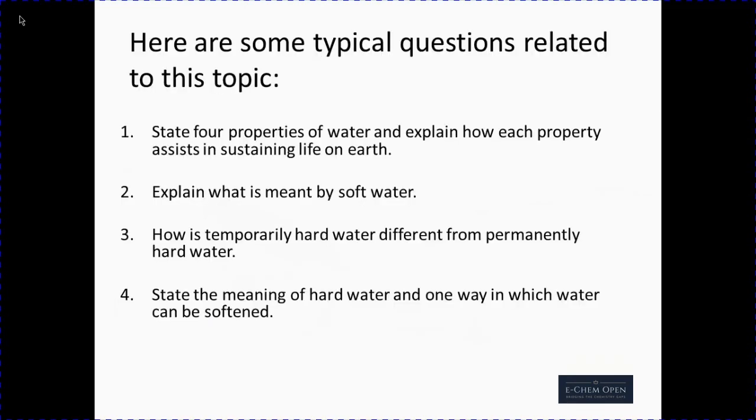Here are some typical questions related to this topic. Number 1. State 4 properties of water and explain how each property assists in sustaining life on Earth. Number 2. Explain what is meant by soft water. Number 3. How is temporarily hard water different from permanently hard water? Number 4. State the meaning of hard water and one way in which water can be softened.